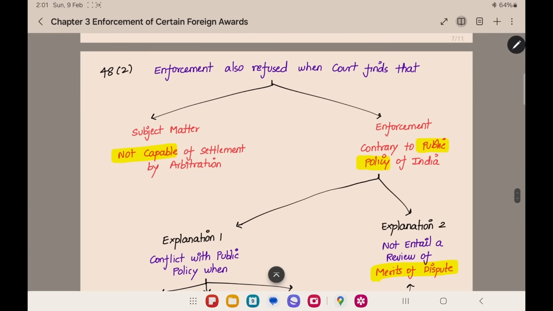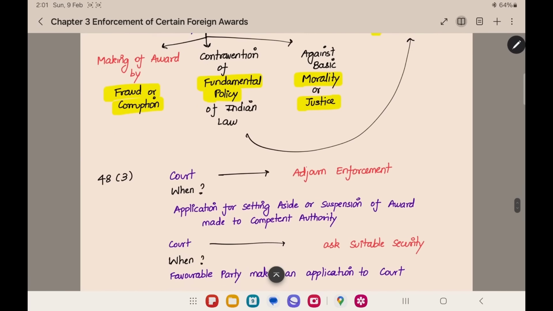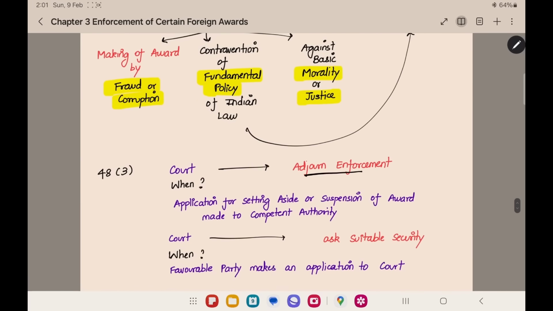This is given under section 48 subsection 2, whether the subject matter is not capable of arbitration or it is contrary to the public policy. This is given under section 48. The next point is court can adjourn the enforcement. They can postpone the enforcement. On what reasons can they postpone? Application for setting aside or suspension of award made to competent authority.